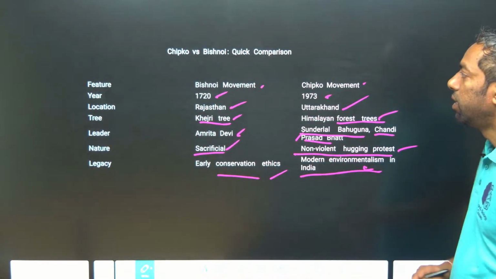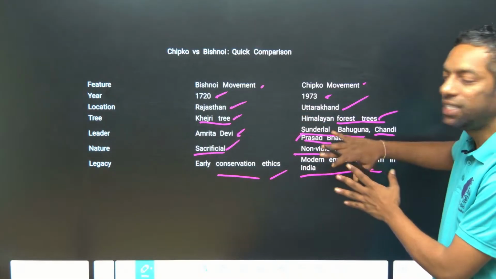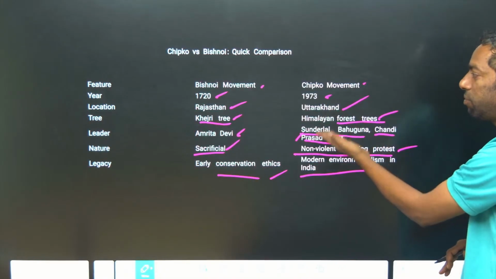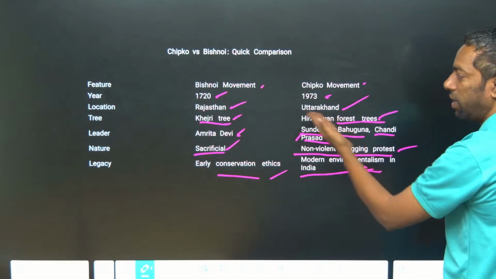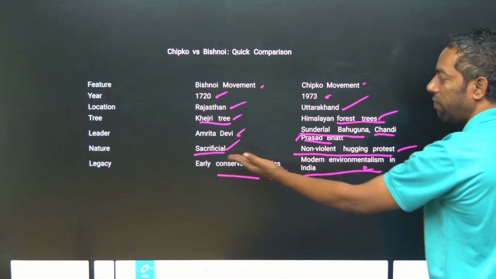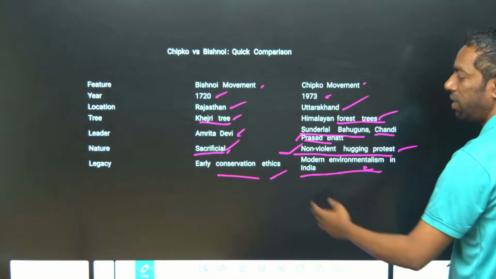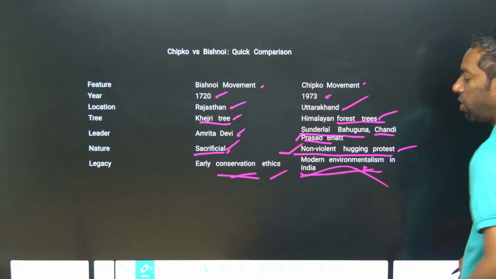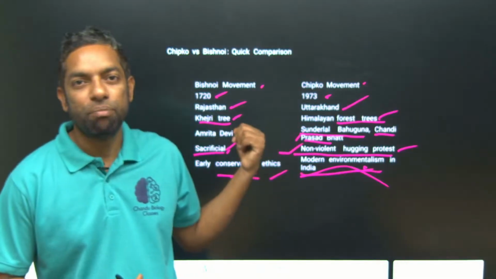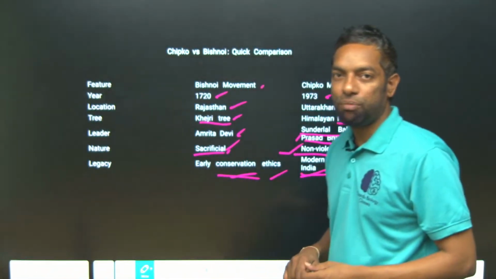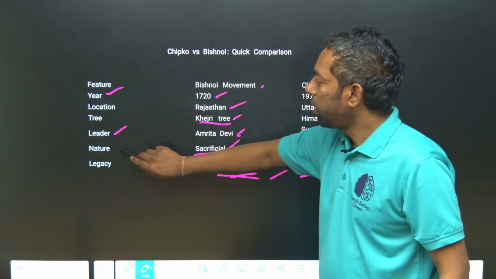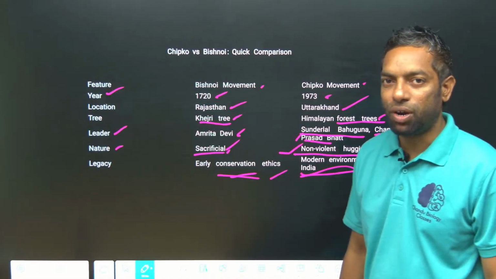Key features: between the Bishnoi movement and the Chipko movement. The Bishnoi movement was in 1720, and the Chipko movement in 1973. Rajasthan, Uttarakhand, Himalayan forest, Amrita Devi, Sundarlal Bahuguna. The Bishnoi was a sacrificial means, the Chipko a non-violent means. It is early conservation ethics, and it is modern. You have to take a quick look at this. This is the most important Chipko movement and Bishnoi movement difference: mostly the year, the leader, and the purpose of the movement.